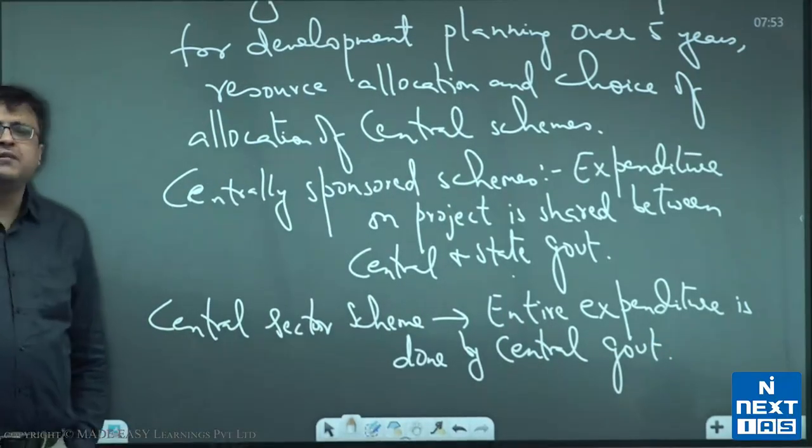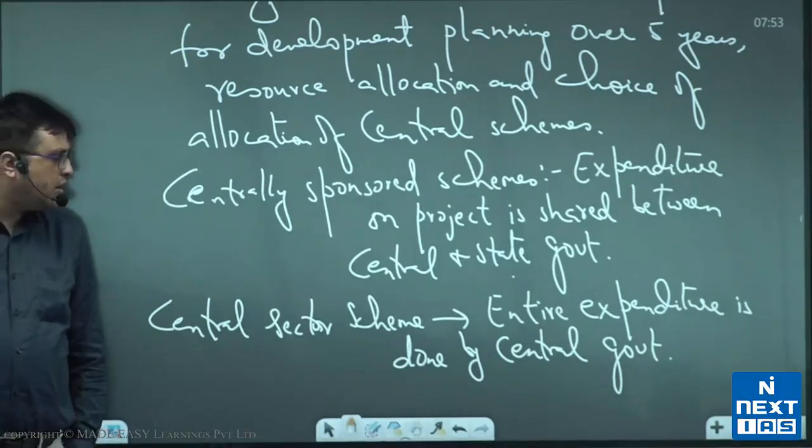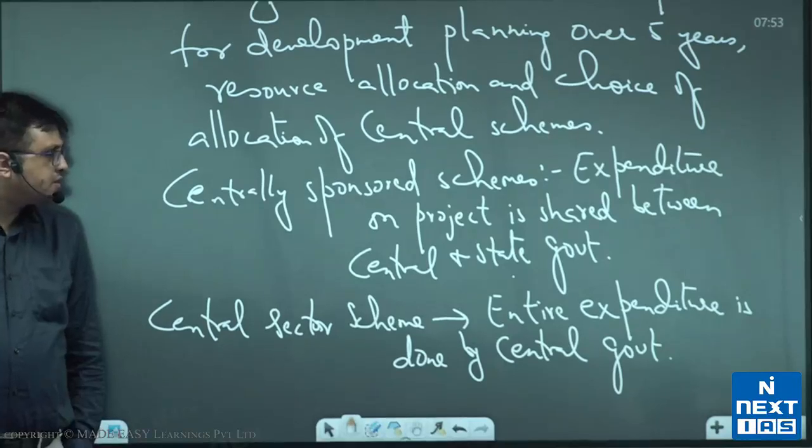That is a central sector scheme. So a central sector scheme means all 100% money will be given by the central government. A centrally sponsored scheme means that some part of the expenditure will also be borne by the state government.